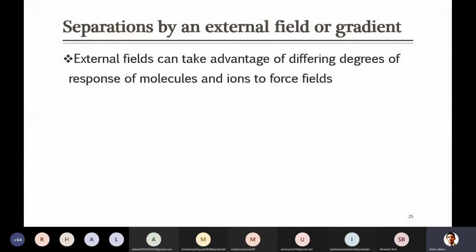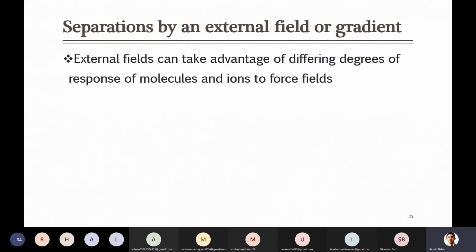For example, that property can be their molecular size, or maybe it depends on their vapor pressure, their diffusivity, solubility, and a lot of such categories. So in an external field, you take advantage of different degrees of response of a molecule or ion to the force field. If you are applying any force, what will be the response of the molecule?